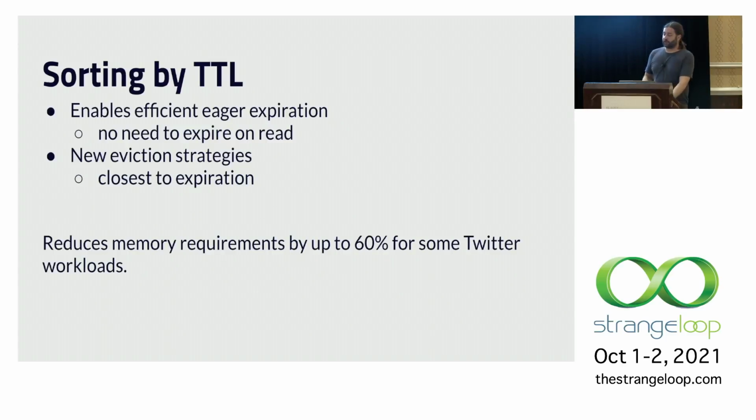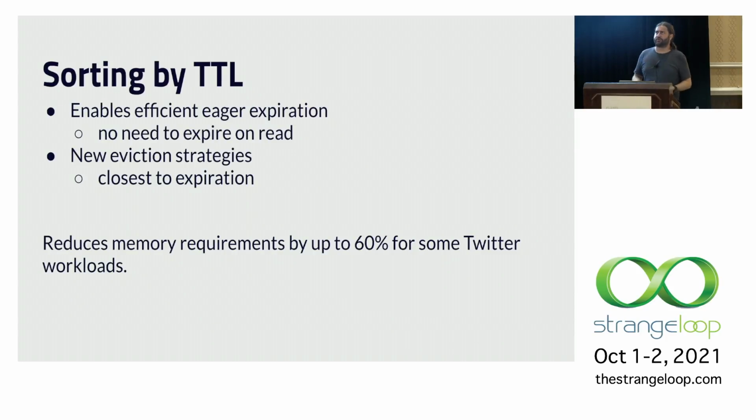With the items sorted by TTL, we're also able to very efficiently remove expired items. Memcached and Twemcached traditionally use something called lazy expiration, where on the read path, the server needs to check if an item that it's just found for that key is expired. And if it is, it does some cleanup and returns a cache miss.